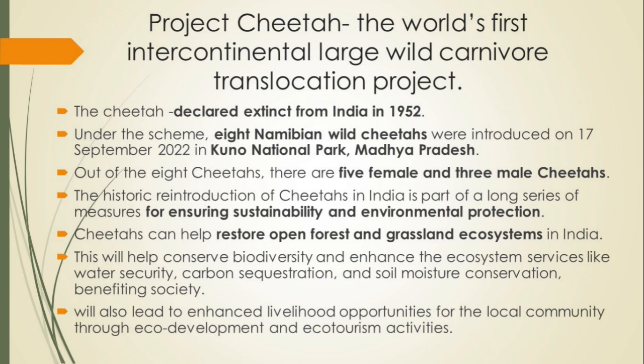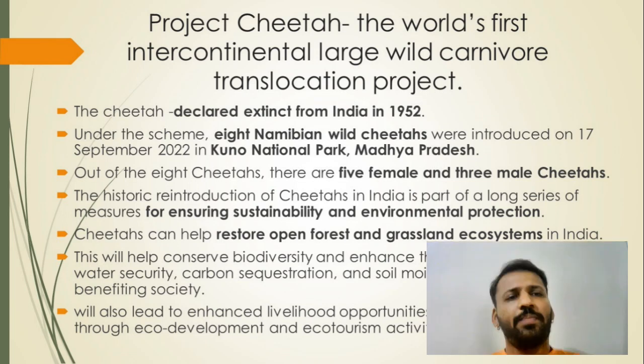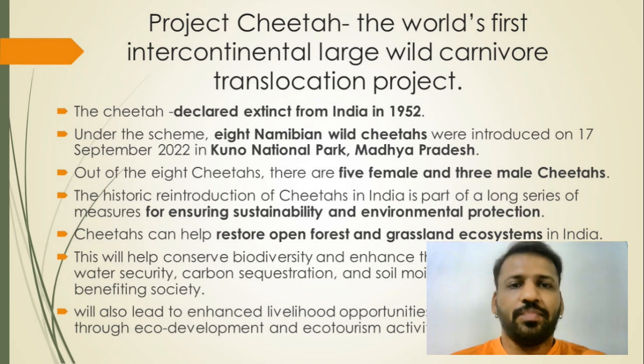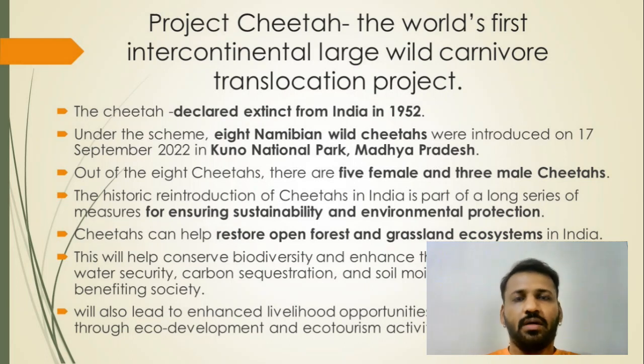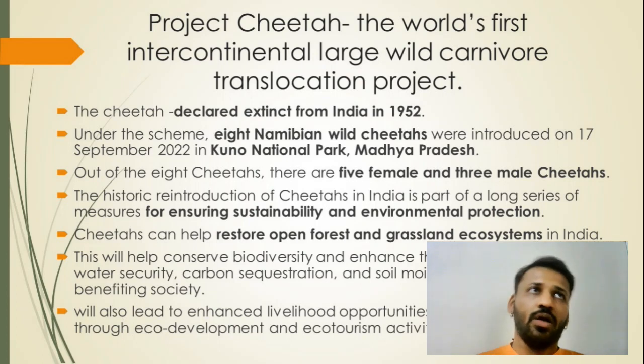Cheetah is an apex predator, and it is also not very aggressive. As an apex predator, it will keep preying on slower animals like deer and wild boars, and it will keep the ecosystem running. It will preserve the grassland ecosystem.